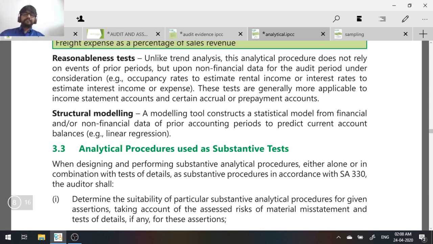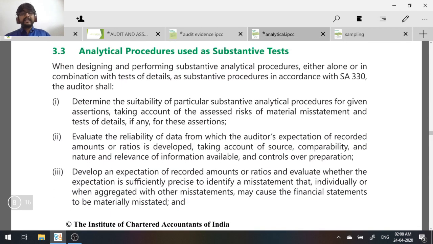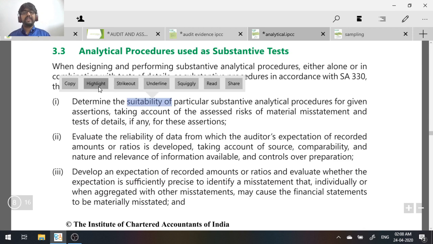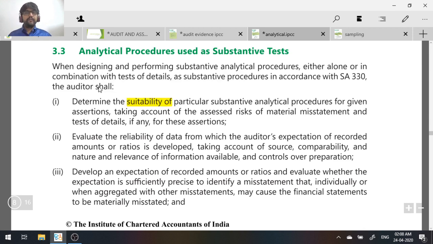Okay, when you are using analytical procedures as a substantive procedure, there are four things which you need to clearly understand. One, you should determine the suitability of the analytical procedure for the given assertion, given transaction. Now we learned there are four techniques. It's not that all the four techniques will be applicable for every kind of transaction. For that purpose, you should check which is the most suitable analytical procedure. You should use that suitable analytical procedure for that particular transaction.